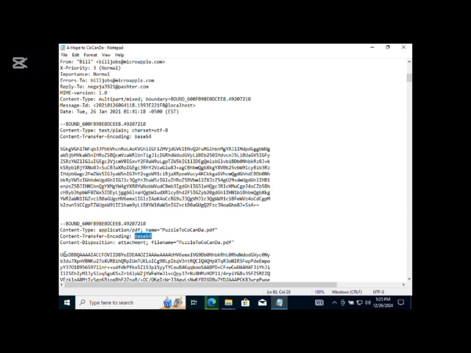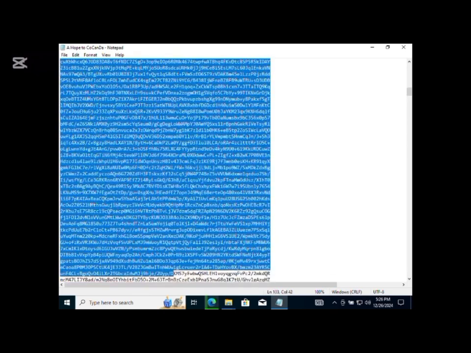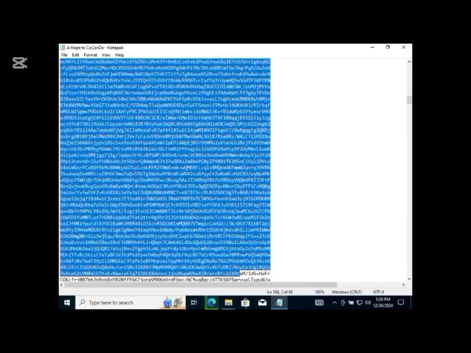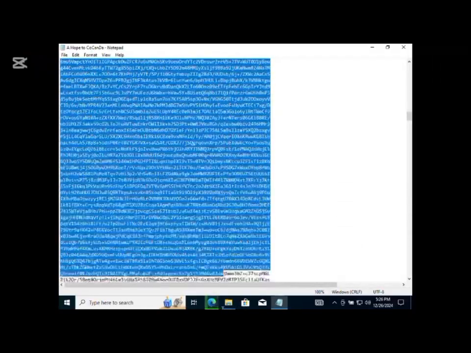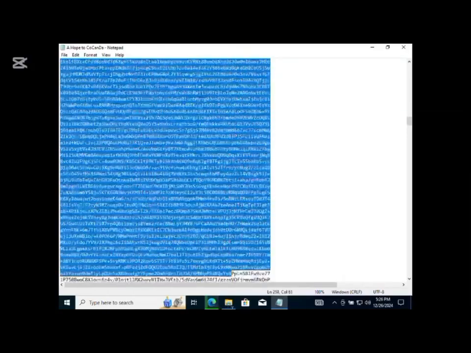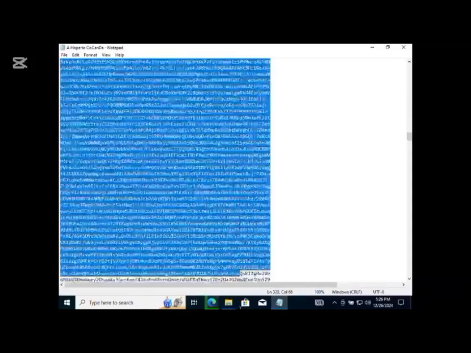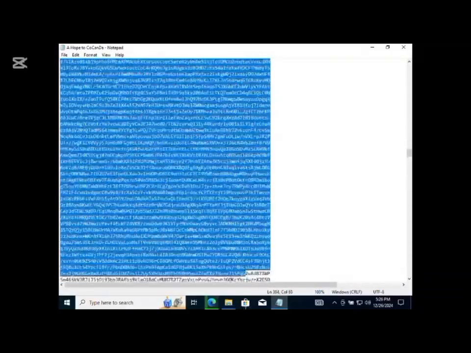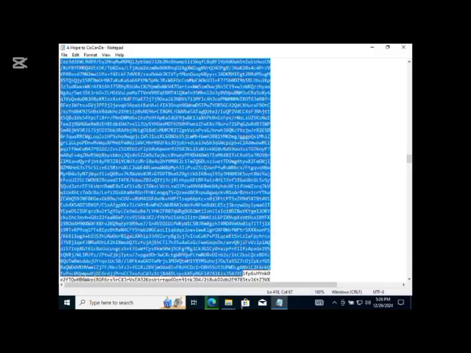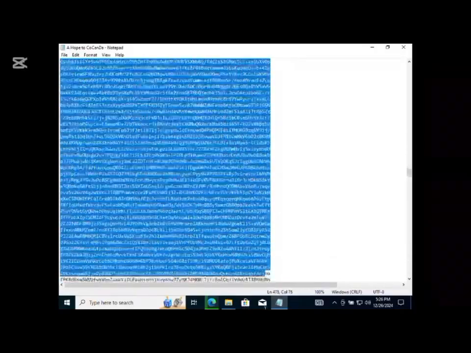We'll copy the whole attachment, and as it is in base 64, we'll convert it to plain text also. It is a very long attachment, which means there is more than one thing in it, so we just have to copy everything. We have no choice.